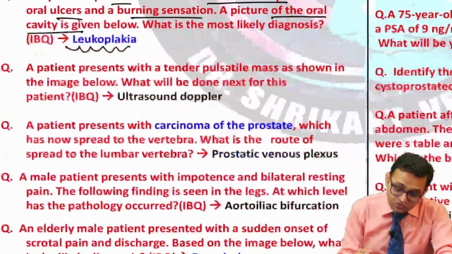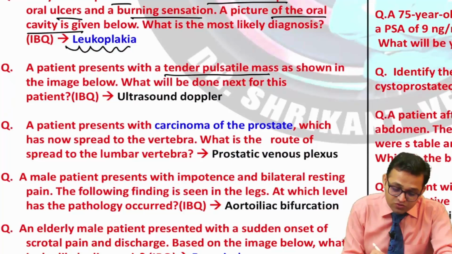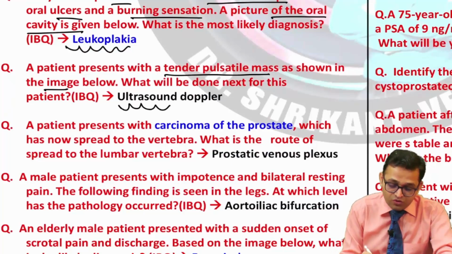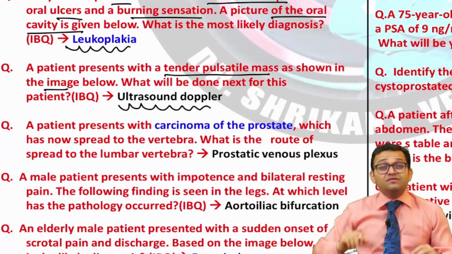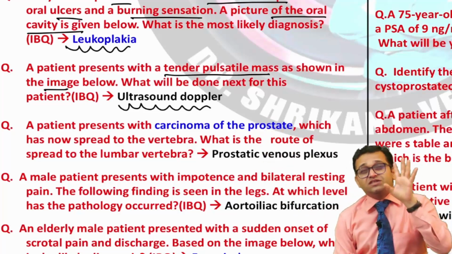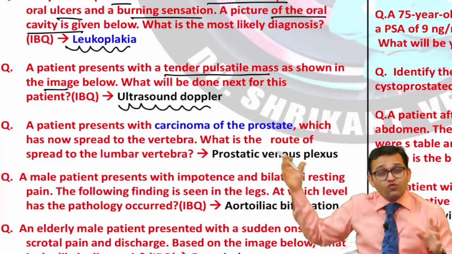Now there was the question, tender pulsatile mass as shown in the image. So you have to look for the differential diagnosis of the tender pulsatile mass and our investigation, that is the USG. So look for this topic.